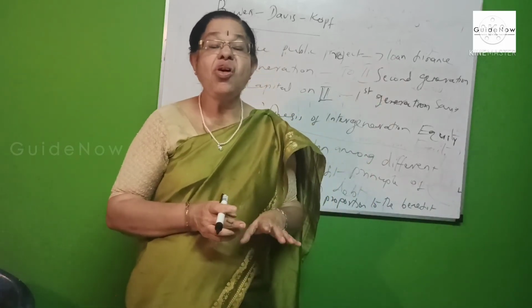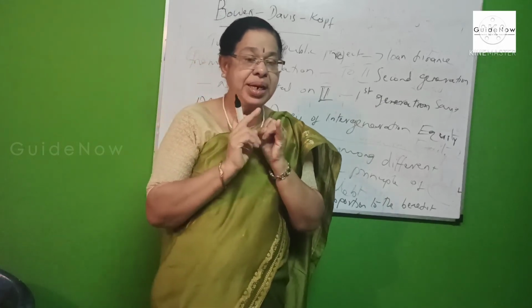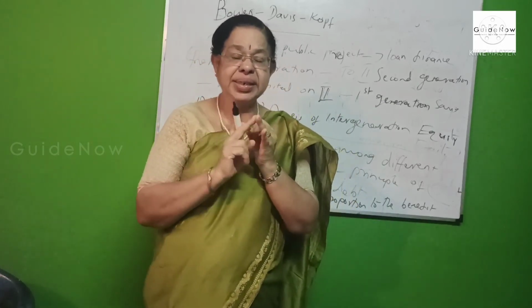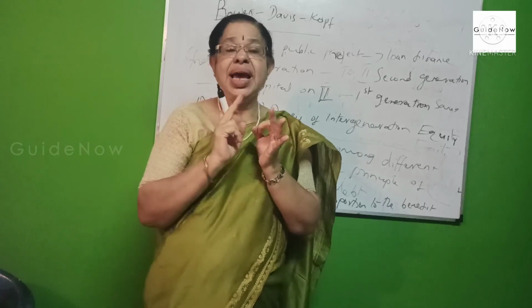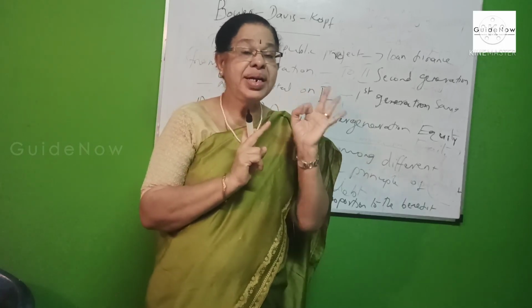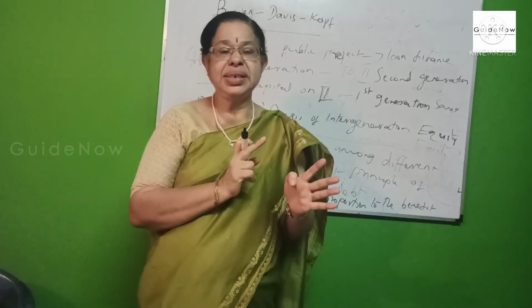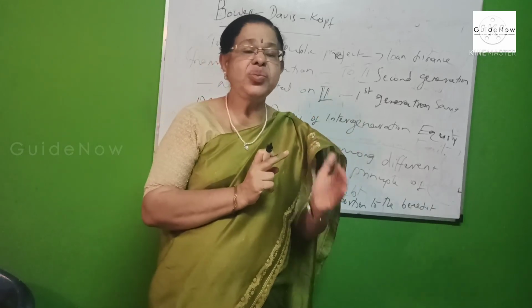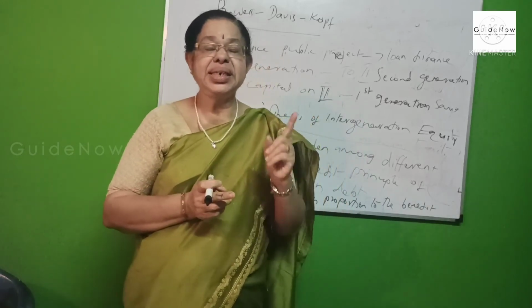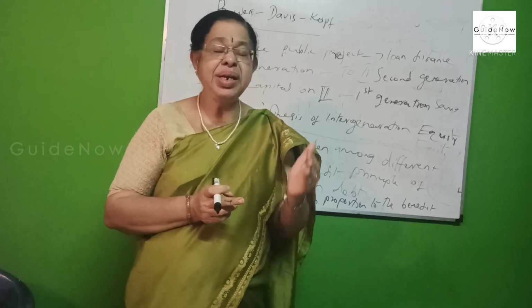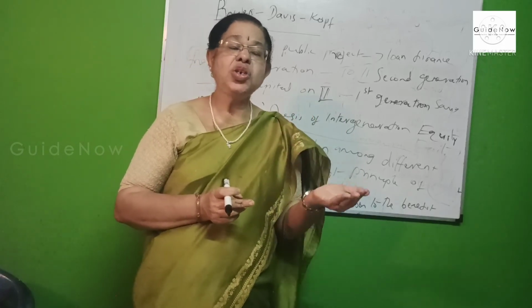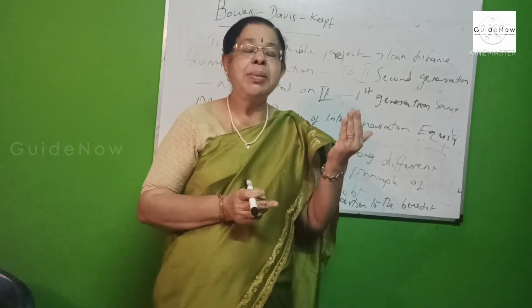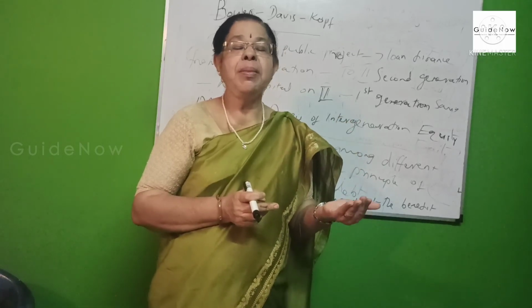These are the four important approaches here. One is capital stock transfer, second is Buchanan's thesis, third is Bowen, Davis and Kopf, and last is the Musgravean view. From this we conclude that intergeneration equity burden is determined according to the cost of the public project, which is equal to the benefit enjoyed from the public project.